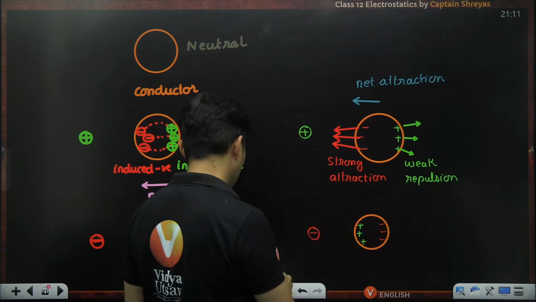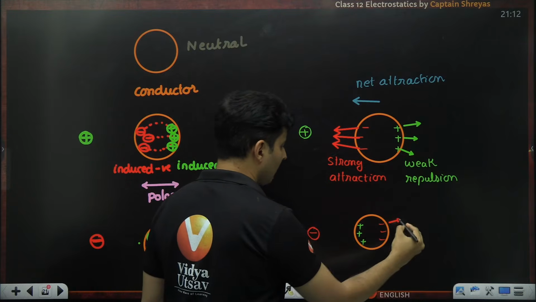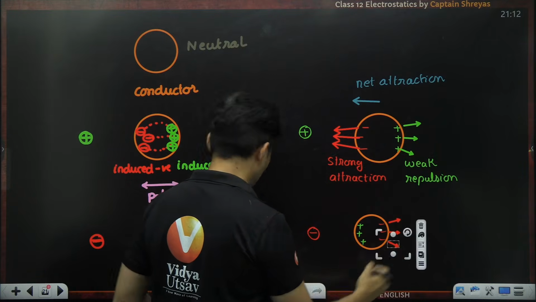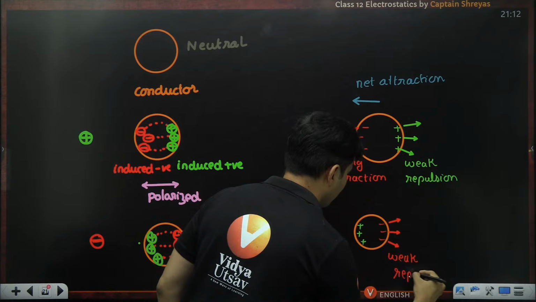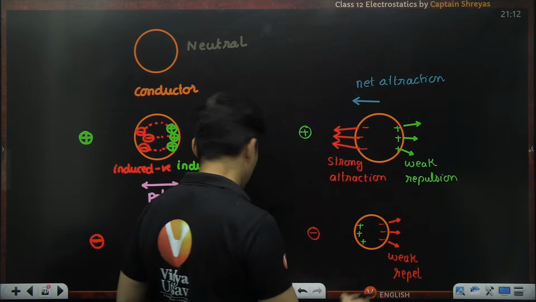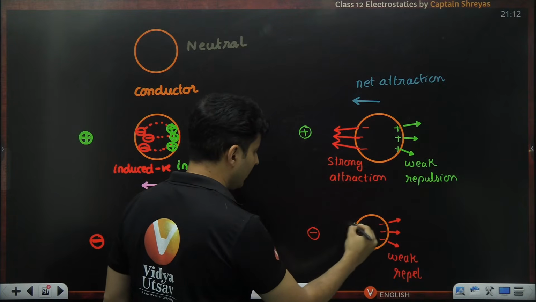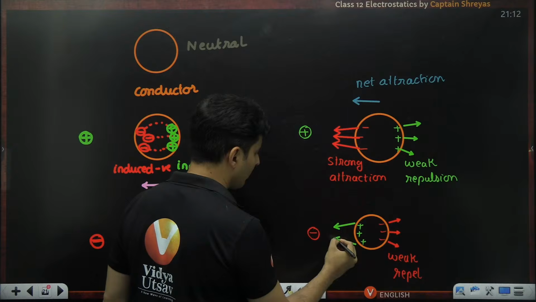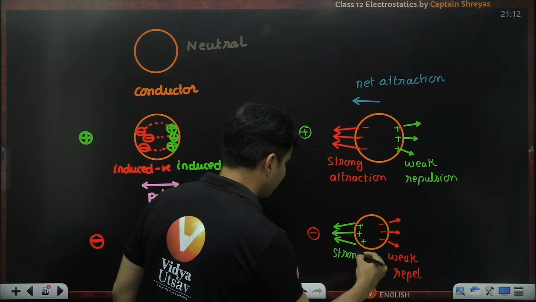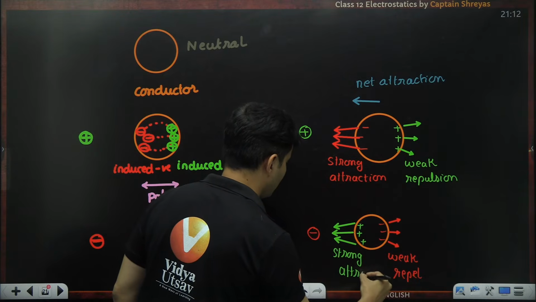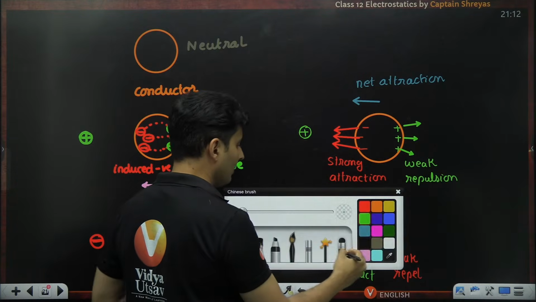Now, again, think logically. Who will be stronger? Who will be weaker? Negative, negative will repel, but it will be very far, so it will be very weak repulsion. And if you see the positive charges out there, positive and negative will attract by a strong force. Definitely, this force will be strong. So there will be a strong attraction. As a result of this, 100% there will be attraction again.